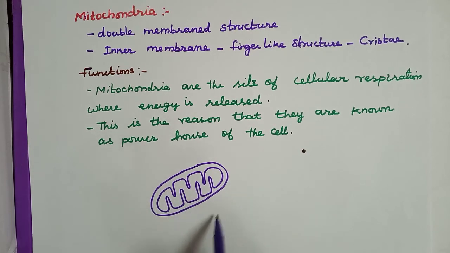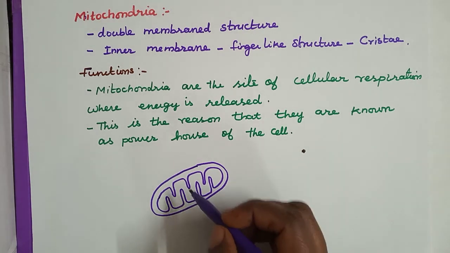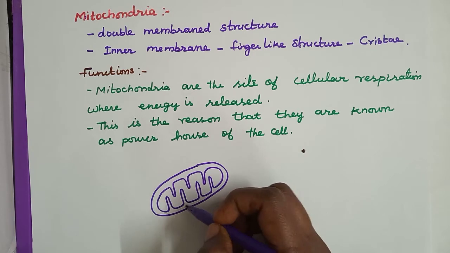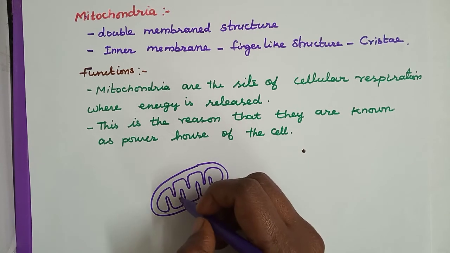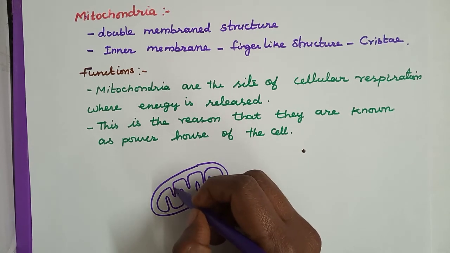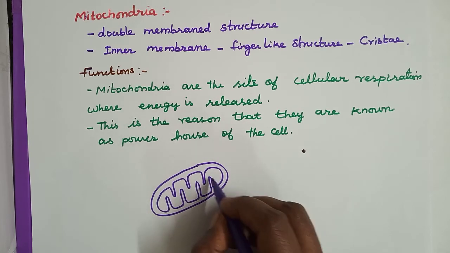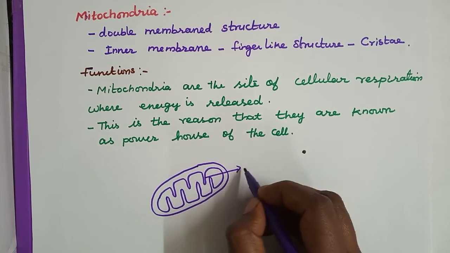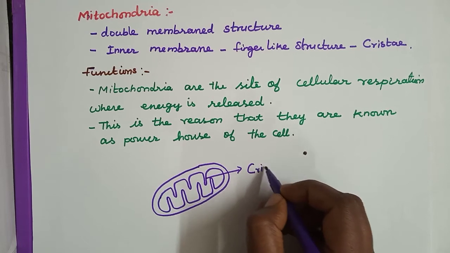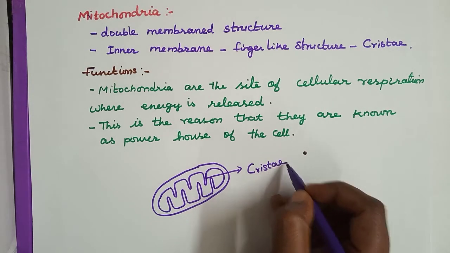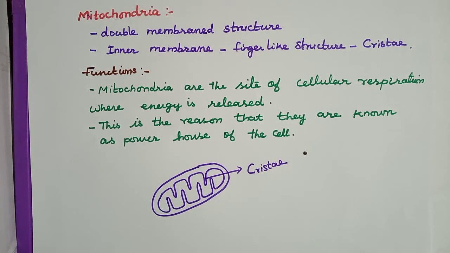It is a double membrane structure, and the inner membrane is folded into finger-like projections called cristae. So this is called cristae.